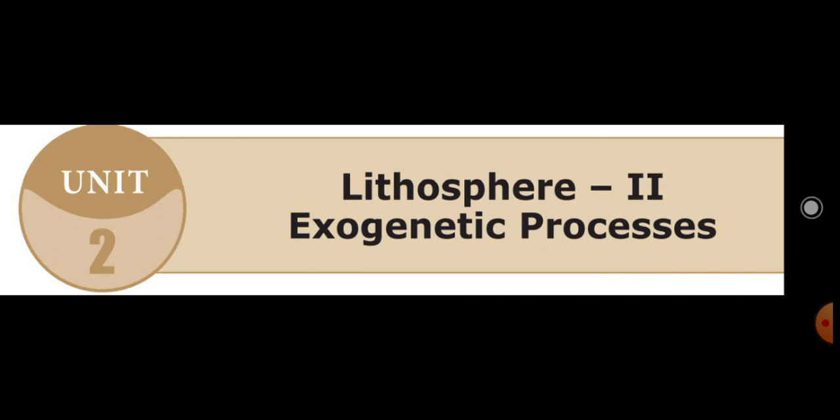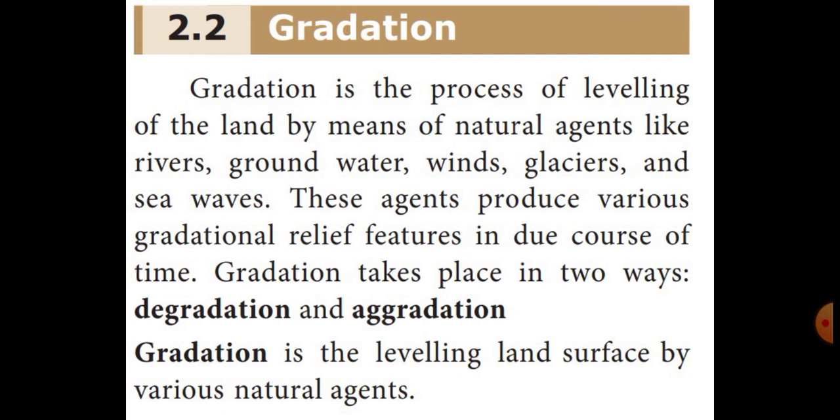Okay students, now let us come forward to today's class. Today we are going to learn about the second type of exogenetic processes, that is gradation. Now listen here. Gradation is the process of leveling of the land by means of natural agents like rivers, groundwater, winds, glaciers and sea waves. That means the leveling of the land process will happen.